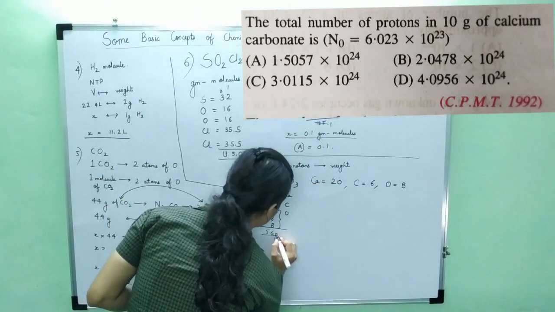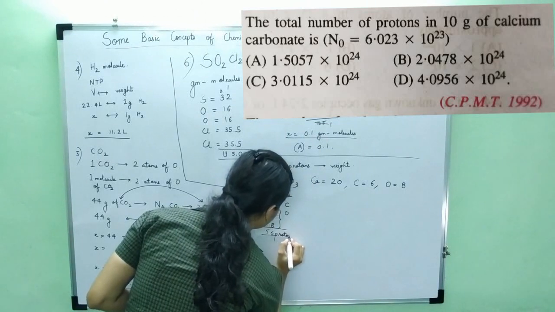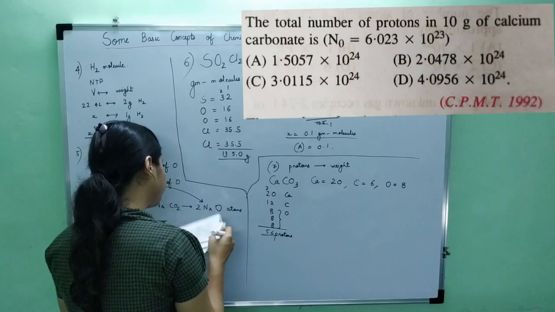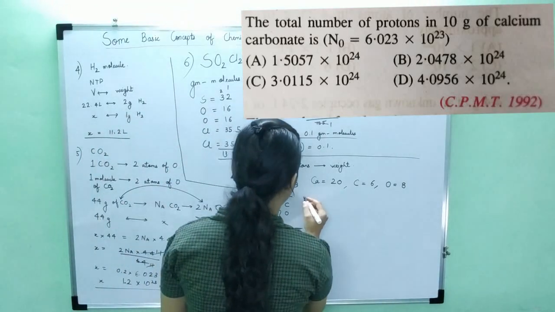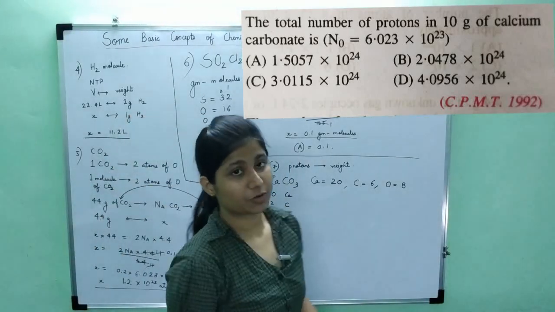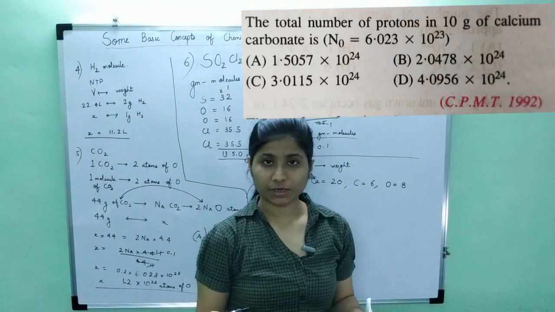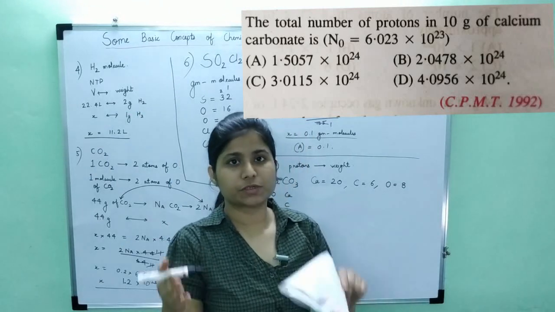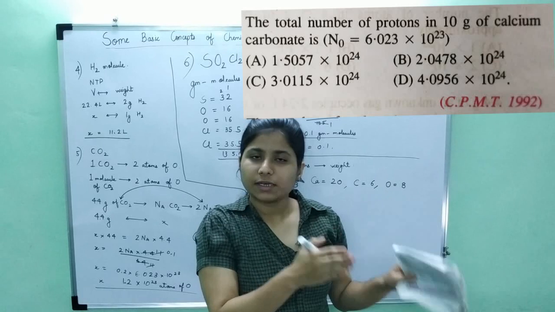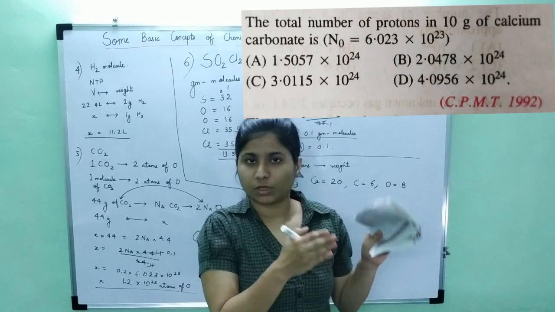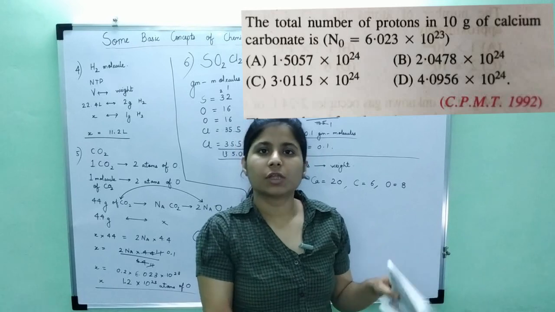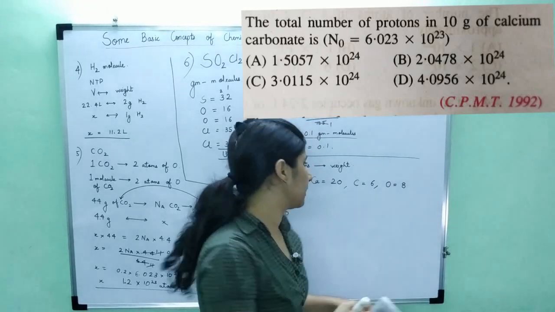Okay. Now I have to find the protons in 10 grams of calcium carbonate. We should also know the molecular weight of calcium carbonate, because now we have to relate the molecular weight with the number of protons. So first we'll relate the weight with the number of moles, and that gives the number of molecules. Now we know how many protons are there in one molecule, so we'll find out the number of protons in those many molecules.